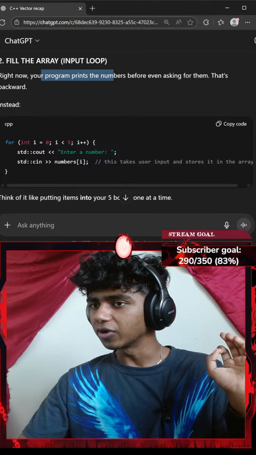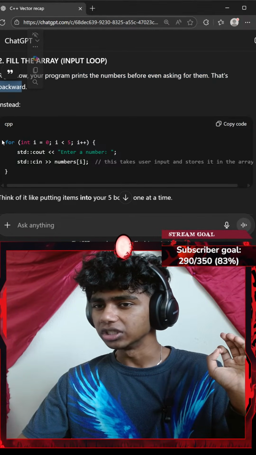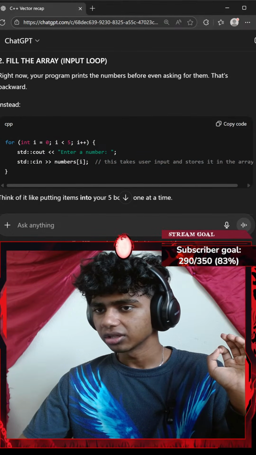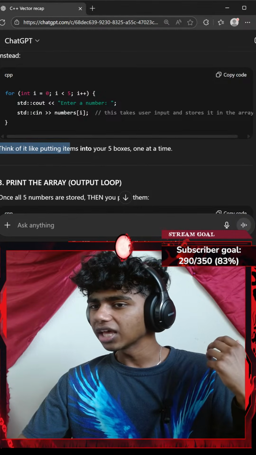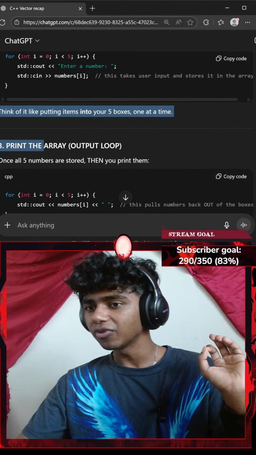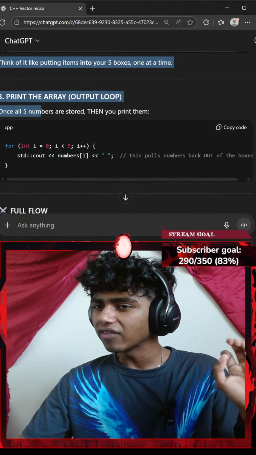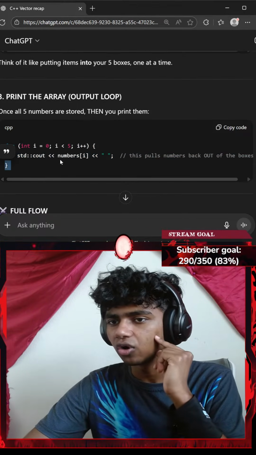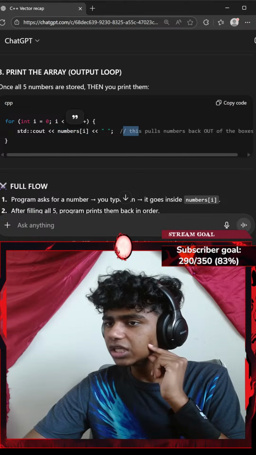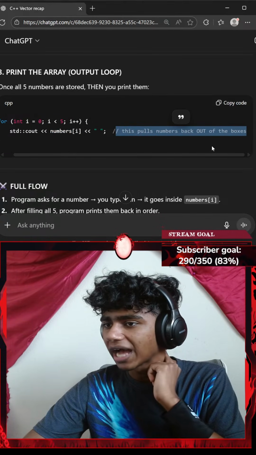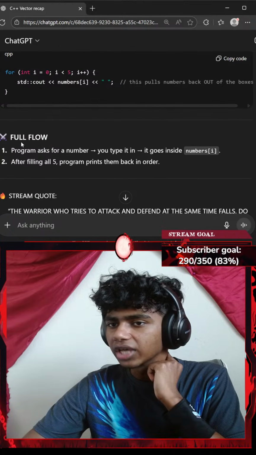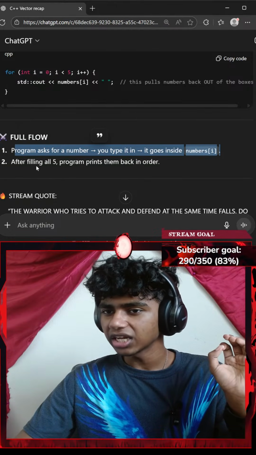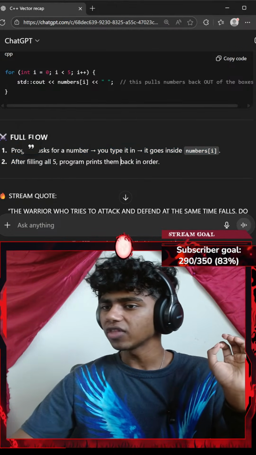Okay, right now your program prints the numbers before even asking them. That's backward. For the integer, this takes user input and stores it in the array. Okay. Think of it like putting them into your 5 boxes one at a time. Print the array output loop. Once all 5 numbers are stored, oh, so this is separate for loop to iterate over my arrays, but I'm not iterating over it, right? Okay, this pulls numbers back out of the box. Okay, full flow. Program asks for a number, you type it, it goes inside numbers at index of I. After filling all 5 programs, print them back in order.